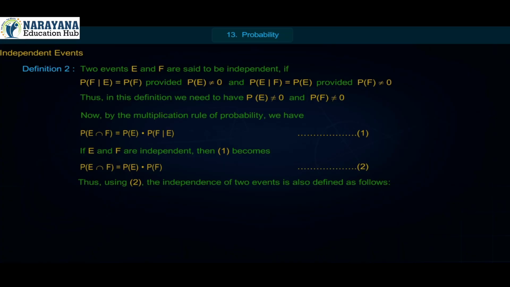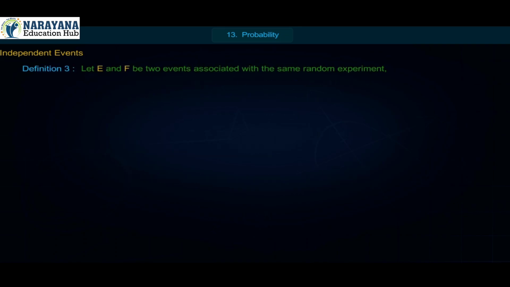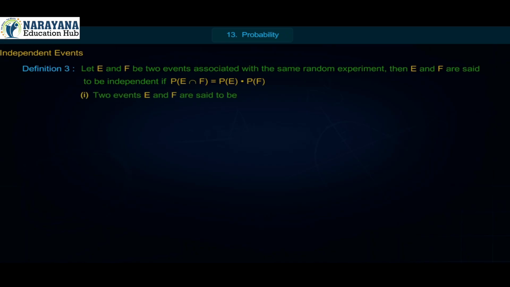Thus, using equation 2, the independence of two events is also defined as follows. Definition 3. Let E and F be two events associated with the same random experiment, then E and F are said to be independent if P of E intersection F is equal to P of E into P of F. Remark. Number 1. Two events E and F are said to be dependent if they are not independent. That is, if P of E intersection F is not equal to P of E into P of F.